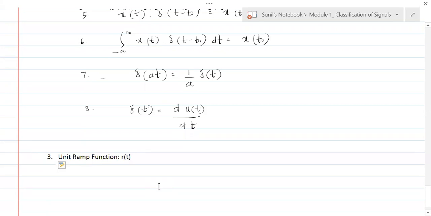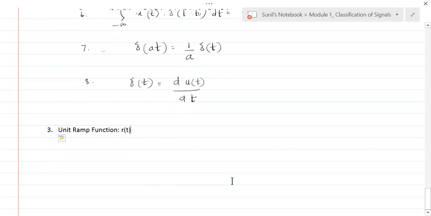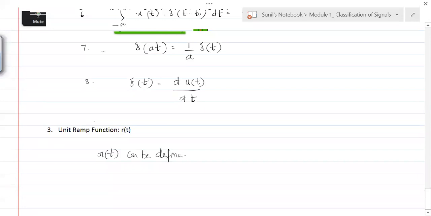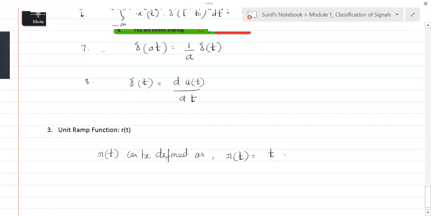Fine. Now, what is R of t defined as? Okay, so let's take that. R of t, the unit ramp function, can be defined as R of t equal to t. It is t for t greater than or equal to 0, and it is 0 for t less than 0. This is what the unit ramp function is.